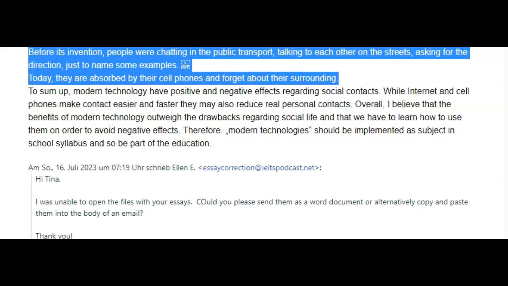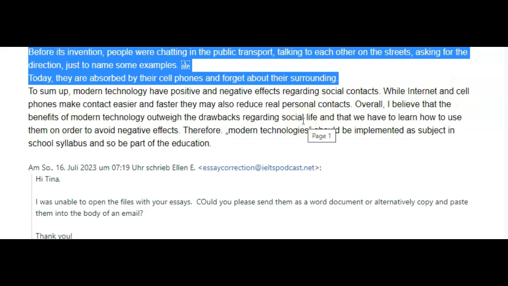So, to sum up, modern technology has, not have, has positive and negative effects regarding social contacts. While the internet and cell phones make contact easier and faster, they also reduce real personal contacts. All right. You also talked about transport in your first paragraph. So you shouldn't talk just about internet and cell phones. You should have also brought about this whole thing about transport.